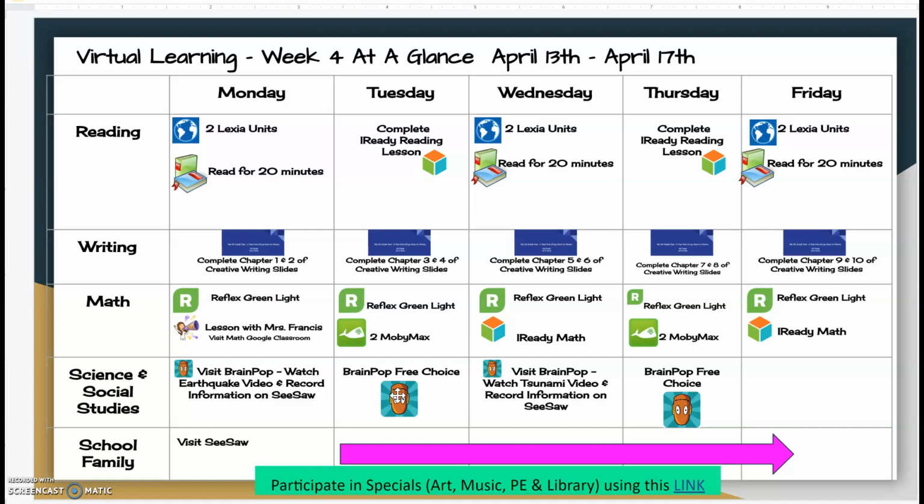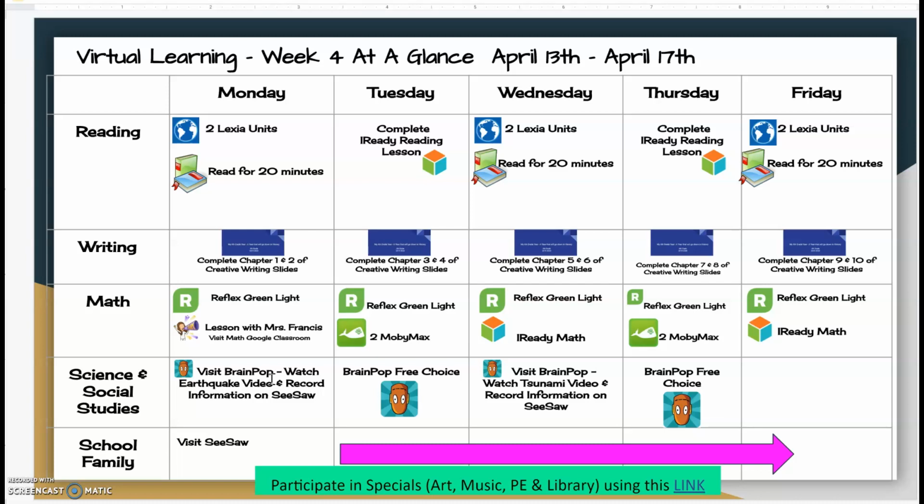This week I've tried to keep it simple like in weeks past, and we're using a lot of the programs that we were using before we went to spring break and began this journey with virtual learning. So again, it's organized by day, and then it's broken out by subject. As far as the order that you want to complete the tasks in each day, that is completely and totally up to you. If you want to work backwards, if you want to work forwards, if you want to hop around, however works best for you is totally fine.